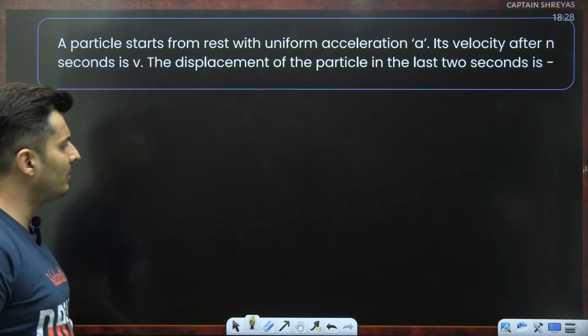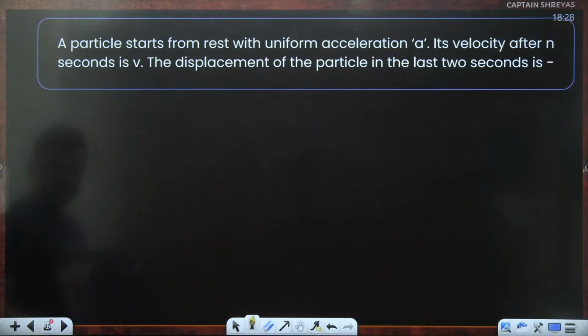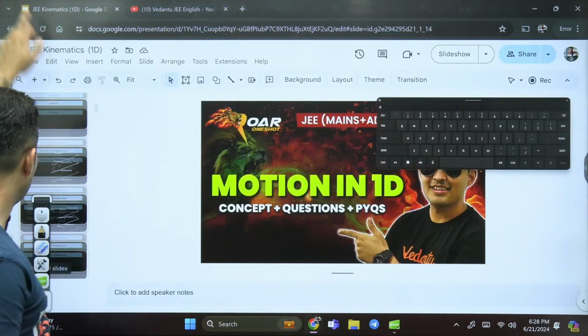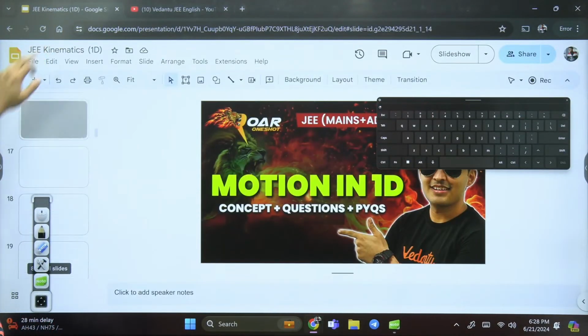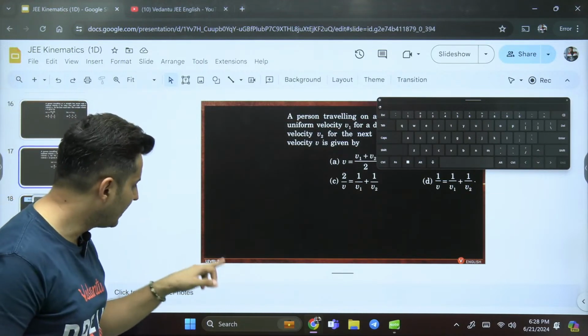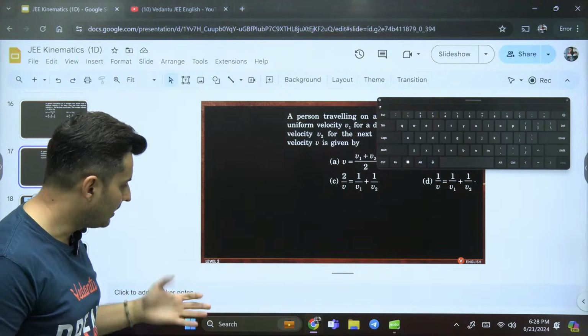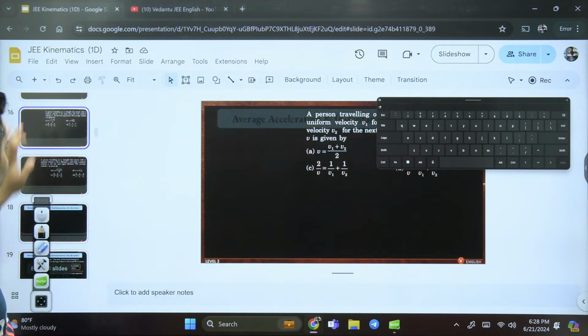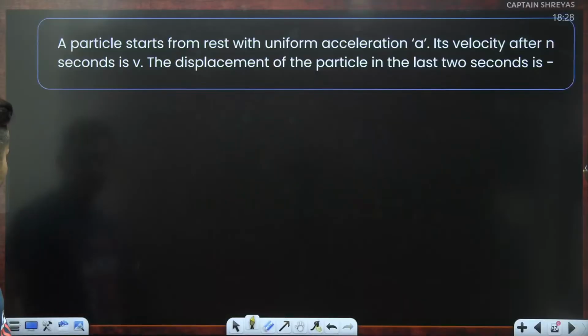A particle starts from rest. Actually, again, the labels are not seen over here. I don't know why it went off. The labels were supposed to be mentioned here. They are not seen, but in the PDF you will see them, because in the original PDFs it is right over here. Whatever I'm writing is probably getting hidden behind this banner or that toolbox. So all the labels are mentioned right over here. Don't worry, guys. Okay, cool.